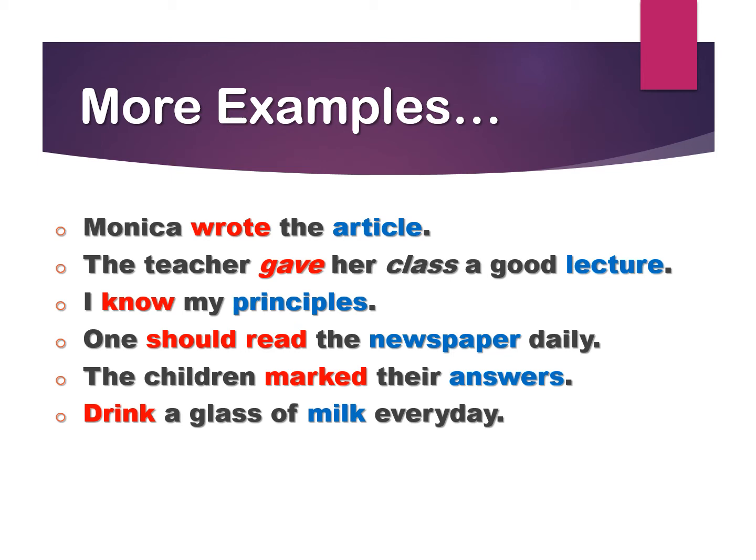The teacher gave her class a good lecture. Teacher is passing the action of giving to the lecture. Lecture is the object, gave is the verb. In this sentence, there is one more object, class. And class is the indirect object. Let me remind you that action is done on the object and action is done for the indirect object. Teacher is doing the action on lecture and for whom is the teacher doing the action? For the class. So class is the indirect object.